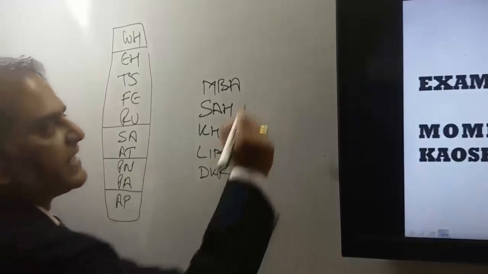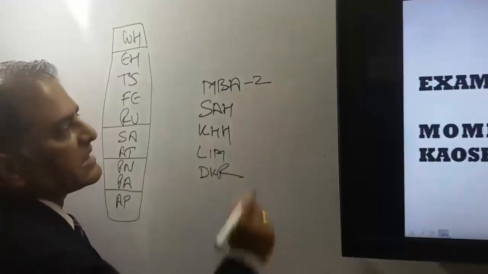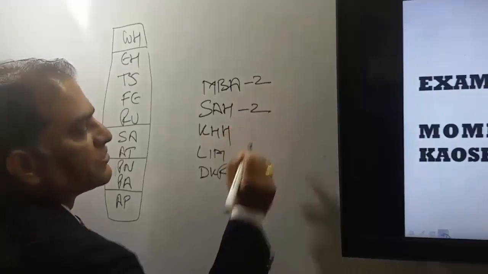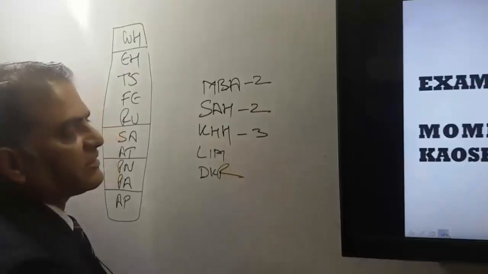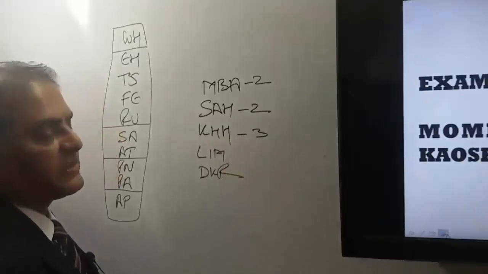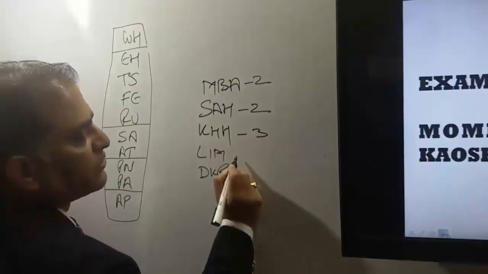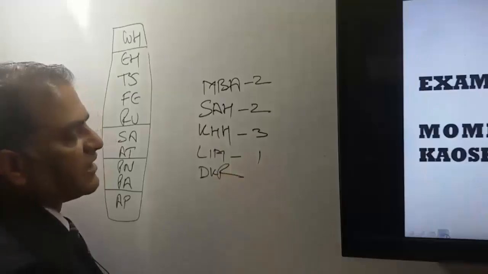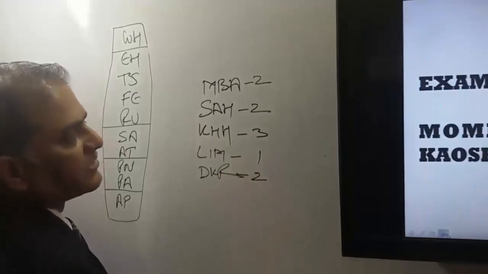Mombasa is in Kenya, Kenya is in area 2. Sanaa is in Yemen, Yemen is in area 2. Khoishing is in Taiwan, Taiwan is in area 3. And then Lima is in Peru, Peru is in area 1. And Dakar is in Senegal, Senegal is in area 2.